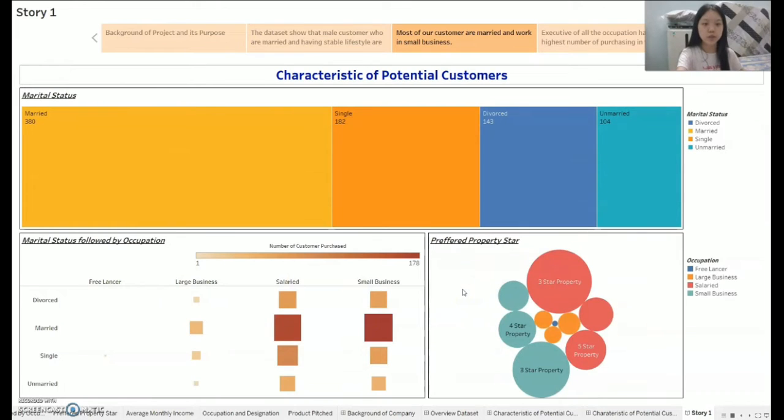In summary, the customer who is married and works in a small business occupation could be our potential customer. The 3-star hotel is a popular choice in all types of customers' occupation.